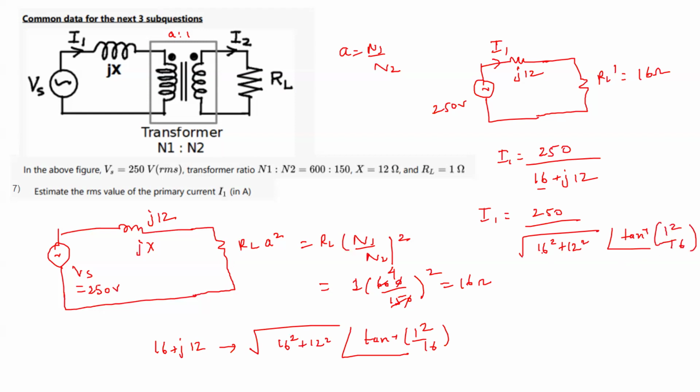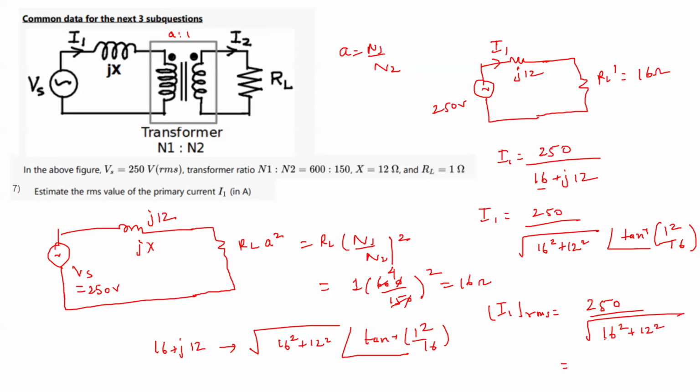Now we are only interested in the RMS value. So the RMS value of this current, I1 RMS, is nothing but the magnitude of this. So the magnitude part will come out to be 250 by root over of 16 square plus 12 square.